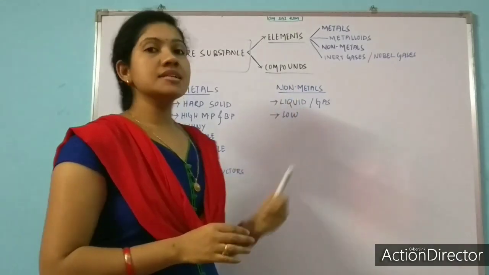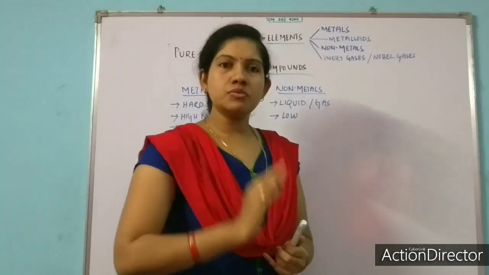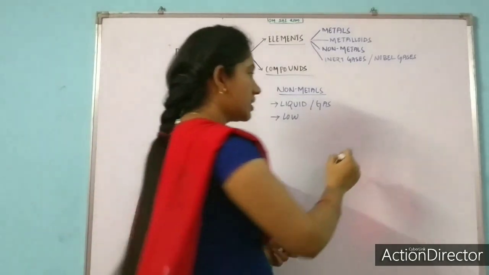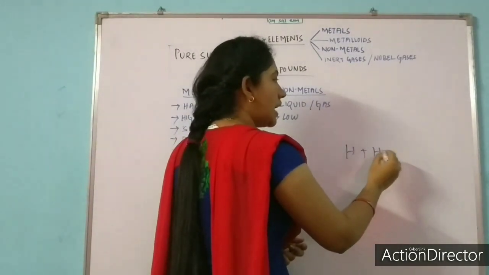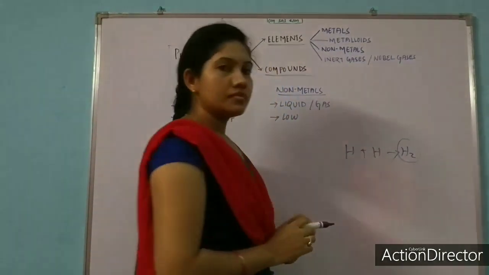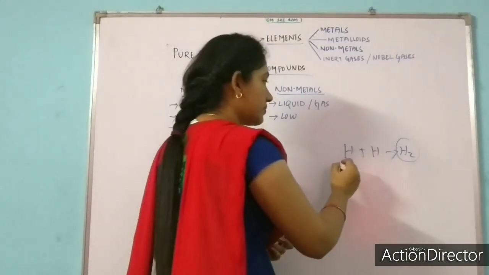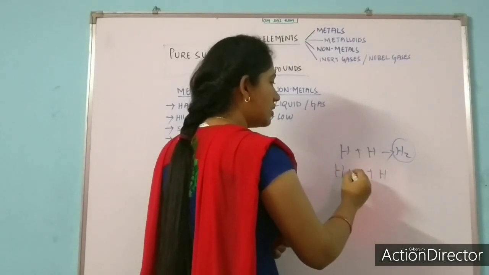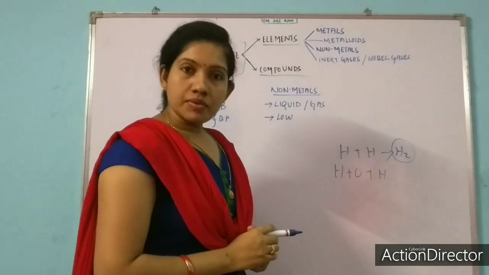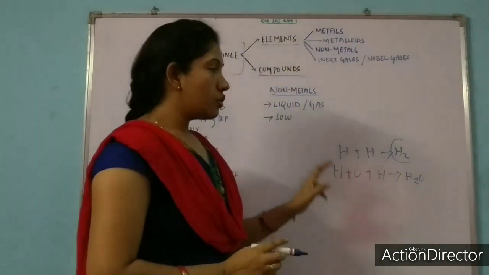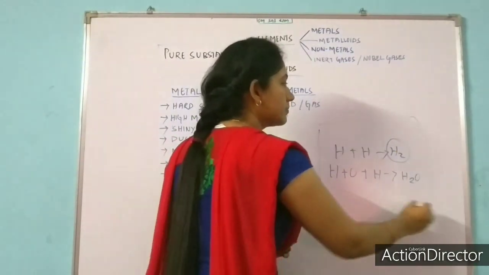So what is an element? Suppose I give you an example, the same I am repeating as I gave in our last class. Two hydrogen atoms combine to form a hydrogen molecule. But two hydrogen and one oxygen combine to form water. So what difference can you see here?